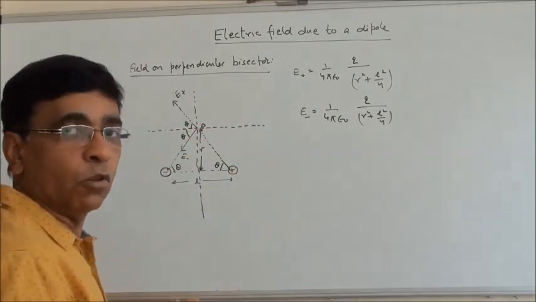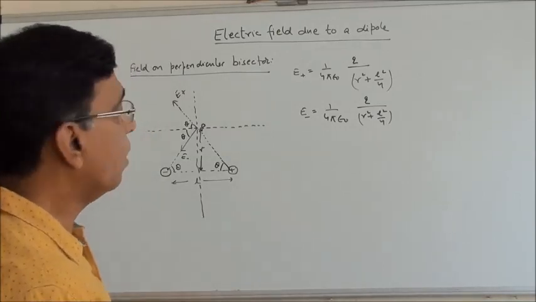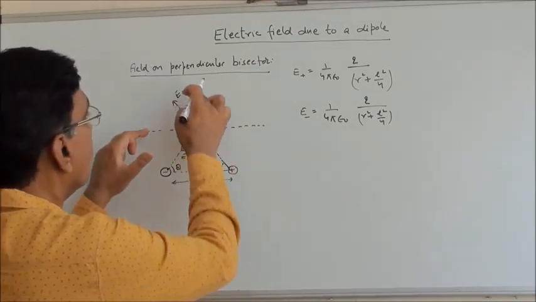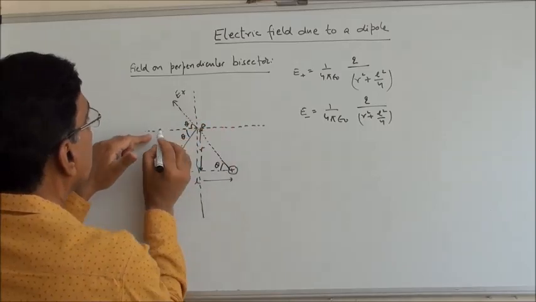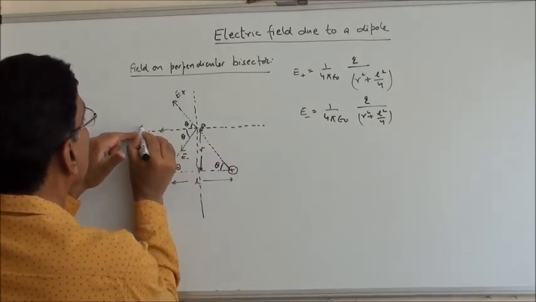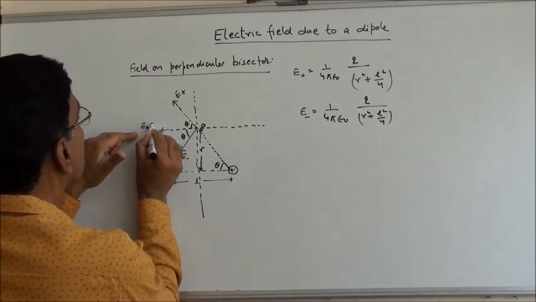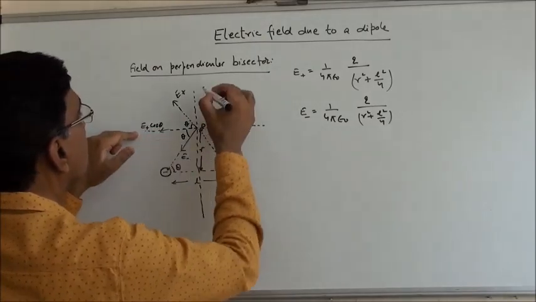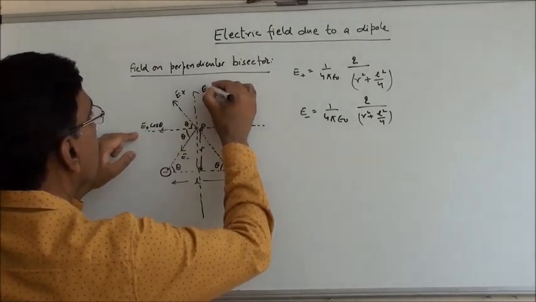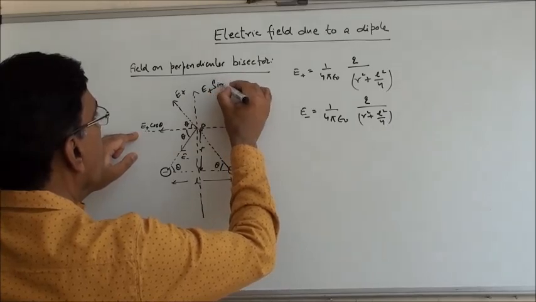I will resolve both of them and then find out the resultant. Resolving E plus. This component is E plus cos theta, and this is E plus sin theta.